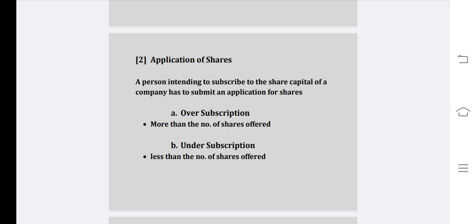Oversubscription is when the number of shares applied for is more than the number of shares offered to the public. This is called oversubscription. The other case, undersubscription, is when the number of shares applied for is less than the number of shares offered to the public. This is called undersubscription.